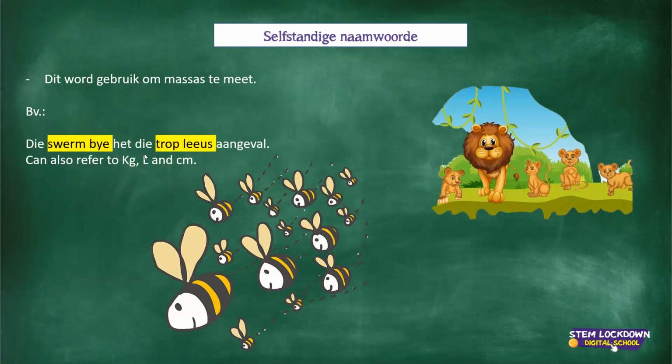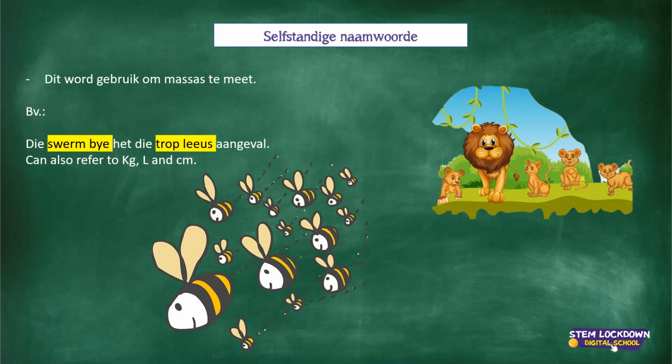And in Afrikaans, the example here: 'n swerm bye en 'n trop leeu's. Die swerm bye het die trop leeu's aangeval. Do you see here? So masses, it's collective nouns, it's groups of things.